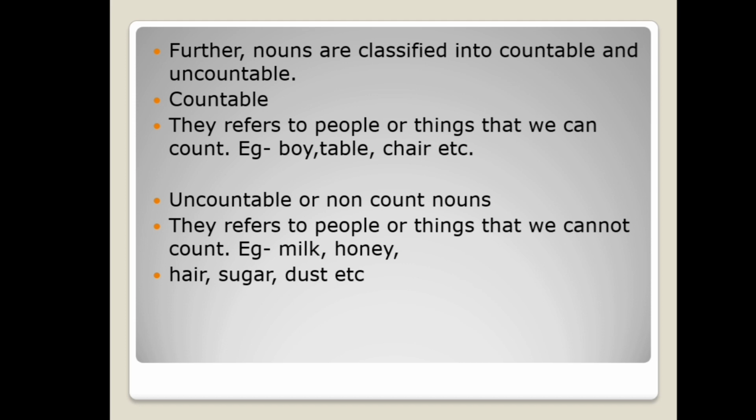Further, nouns are classified into countable and uncountable. A countable noun refers to the people or the things which we can count. For example, boy, table, chair. These are all included in the countable nouns.